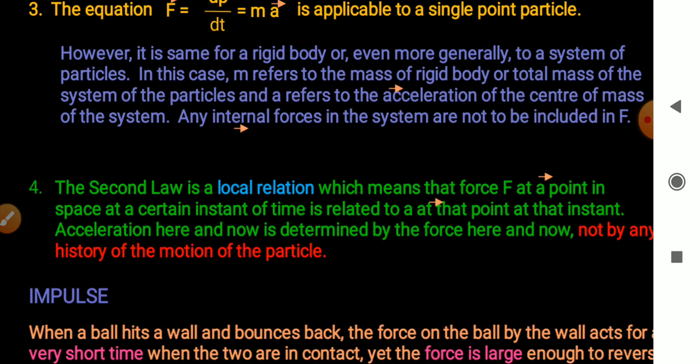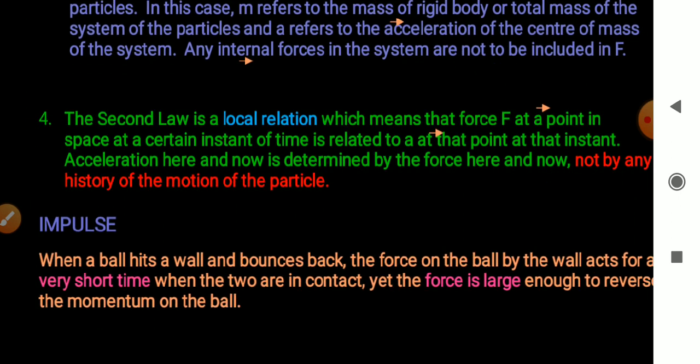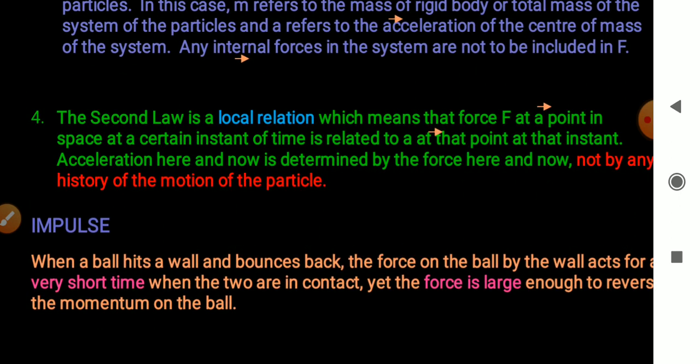Let's talk about impulse. When a ball hits a wall and bounces back, the force on the ball by the wall acts for a very small time while the two are in contact, yet the force is large enough to reverse the momentum of the ball.